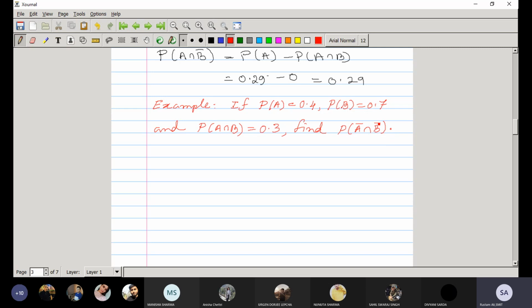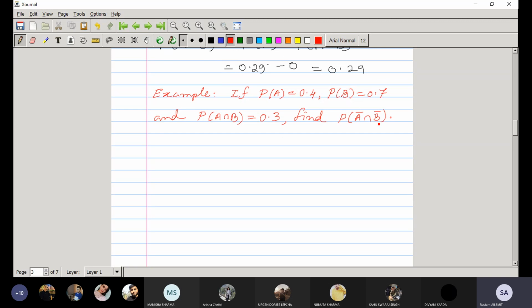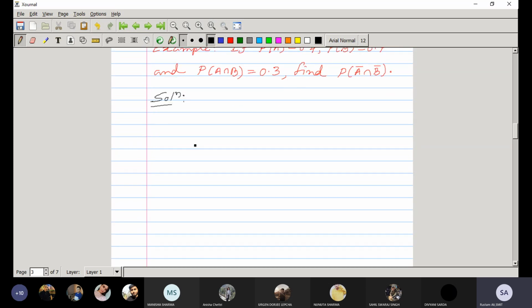Now from set theory, what we know, the De Morgan's law of set theory.